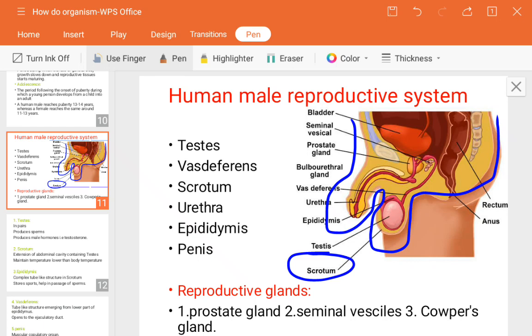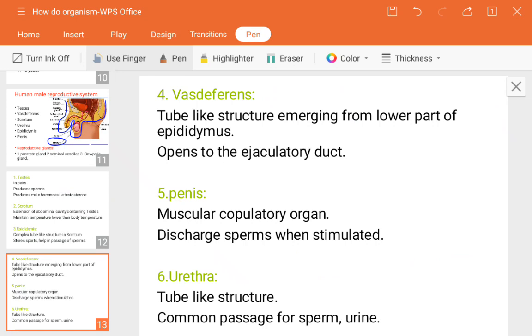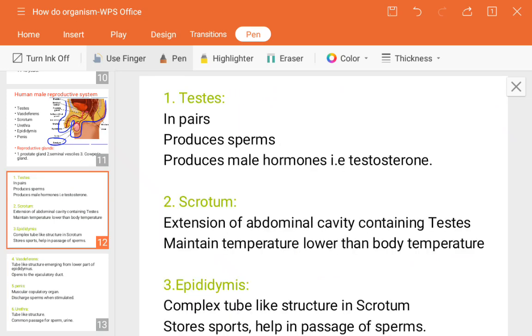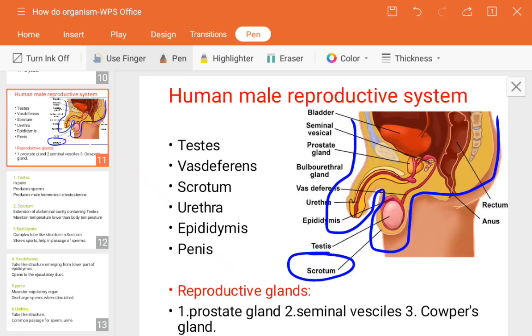Next, the epididymis. What is the role of the epididymis and what is its actual structure? It is a complex tube-like structure present in the scrotum. Its function is to store sperms and help in the passage of the sperm also. I will show it here.